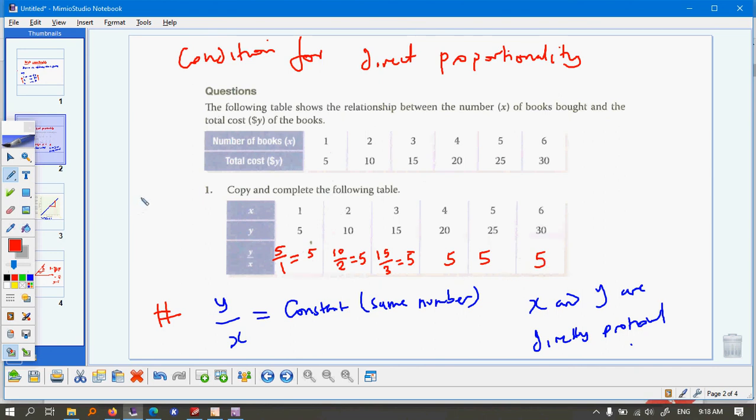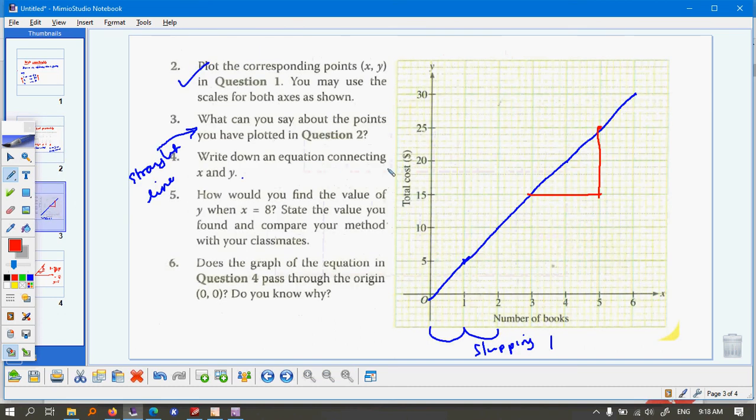So the relationship over here is going to be y, because this is my y. My relationship over here is going to be y equals 5x. That's why when x is 1, y is 5, when x is 2, y is 10. So 5 times 2, your y would be 10. And that is the relationship, or that's the equation connecting x and y. I hope we are still together on the same page.